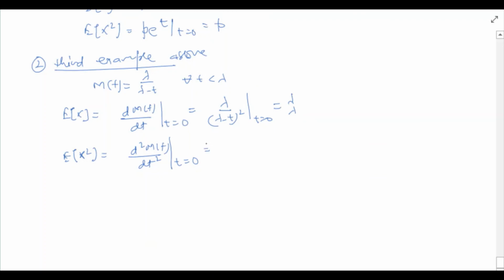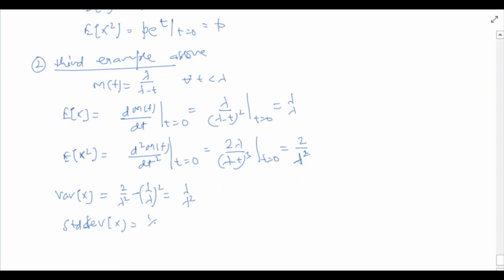Twice differentiating M(t) gives 2 lambda by (lambda minus t) whole cubed, and when we evaluate it at t equals 0, we get 2 by lambda squared. So the variance of X can be computed as the expected value of X squared, that is 2 over lambda squared, minus the square of the expectation, 1 by lambda whole squared, and so we see that the variance is 1 over lambda squared. From the variance we can also compute the standard deviation of X. This is simply 1 over lambda.